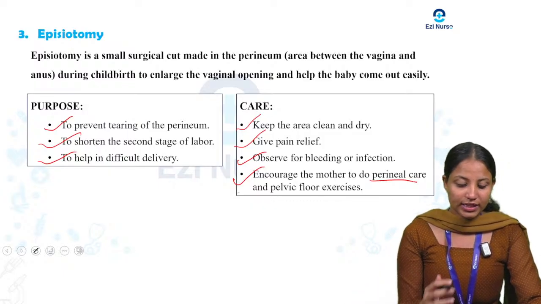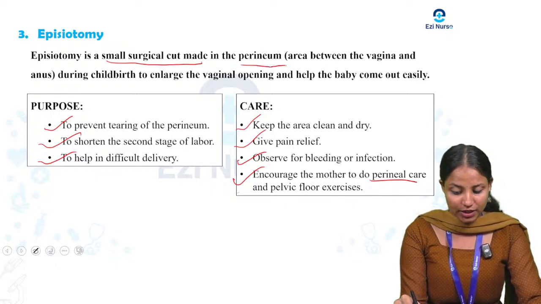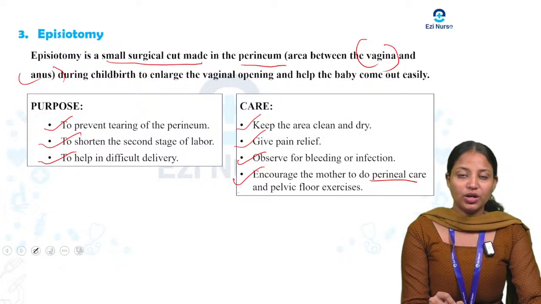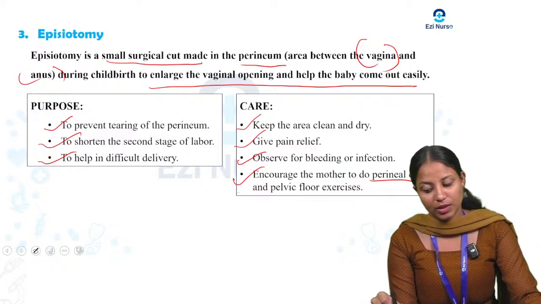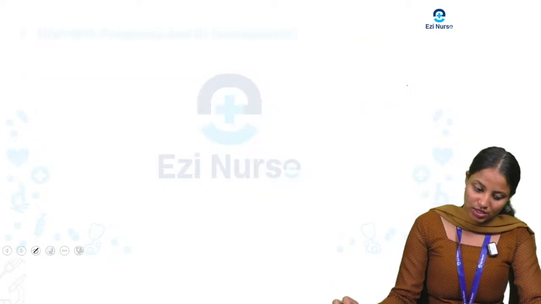Once again, I want to tell that episiotomy is a small surgical cut made in the perineum area between the vagina and the anus. That is why we are giving this one. This is to enlarge the vaginal opening and help the baby to come out easily. So that is the episiotomy procedure.